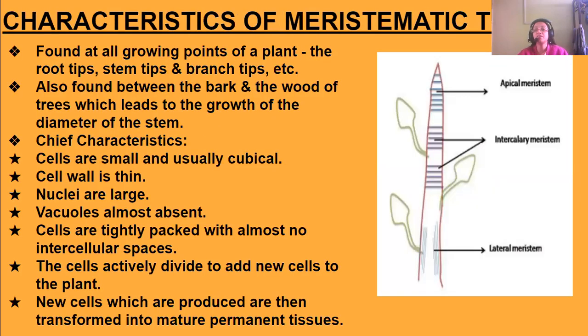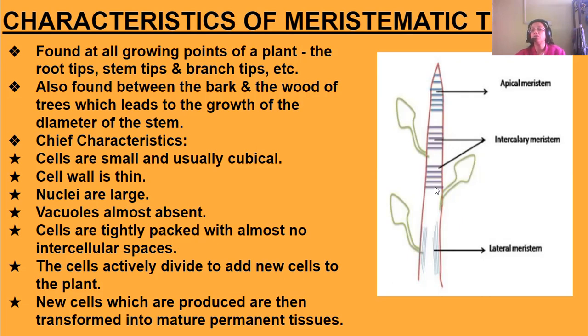Next is, what are the characteristics of the meristematic tissues? I told you three types of meristematic tissues are there. One is apical, which lies in the apex of the roots or stems. This is the stem picture we are seeing. So the apical meristem lies in the apex of the stem.